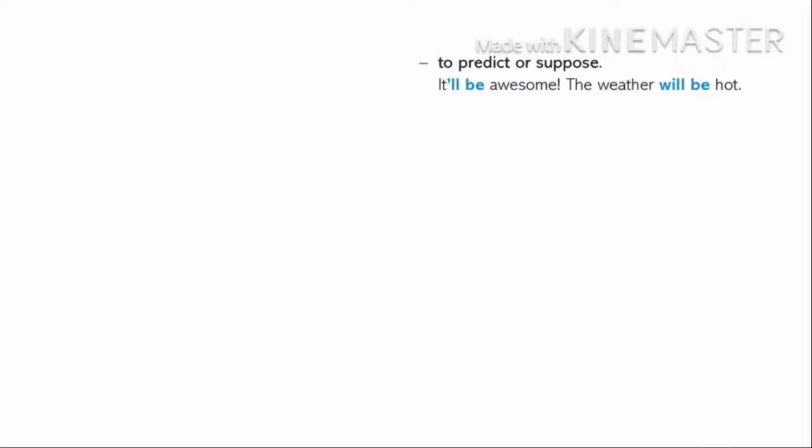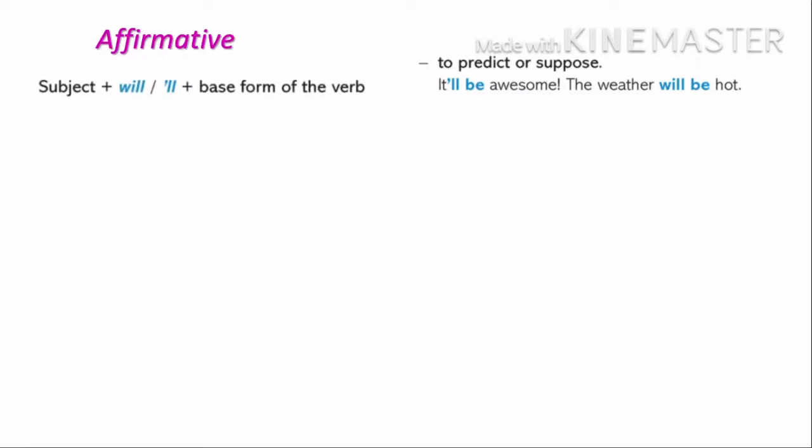It'll be awesome. The weather will be hot. And the grammar rules are easy because we only use the subject, will or the contraction 'll, and the base form of the verb. Subject, it'll, be, the base form of the verb, and the rest of the sentence.